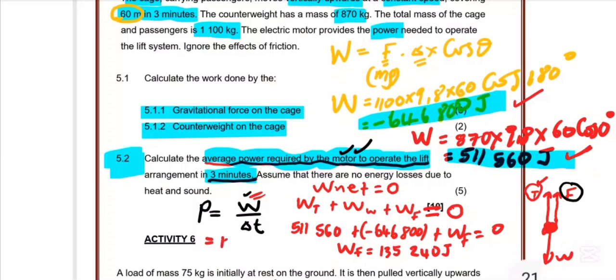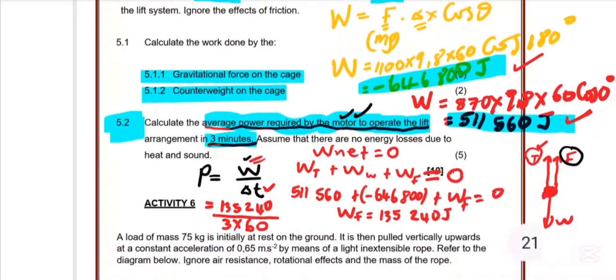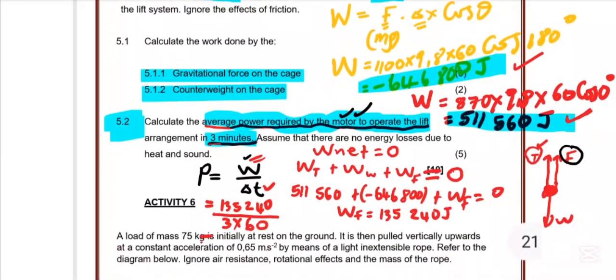So I have 135,240 divided by the time. The time is 3 minutes, which means we put 3 minutes, then we convert 3 minutes by multiplying by 60 seconds, then we are done with that equation. Then we press the calculator, and we get the average power. Even though it is average, it is a power.